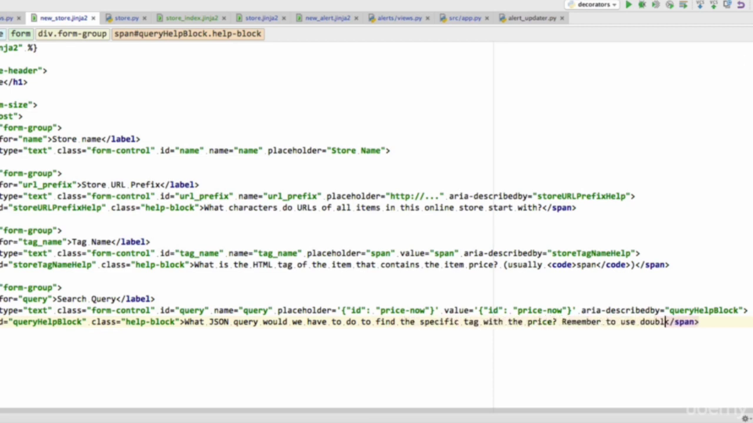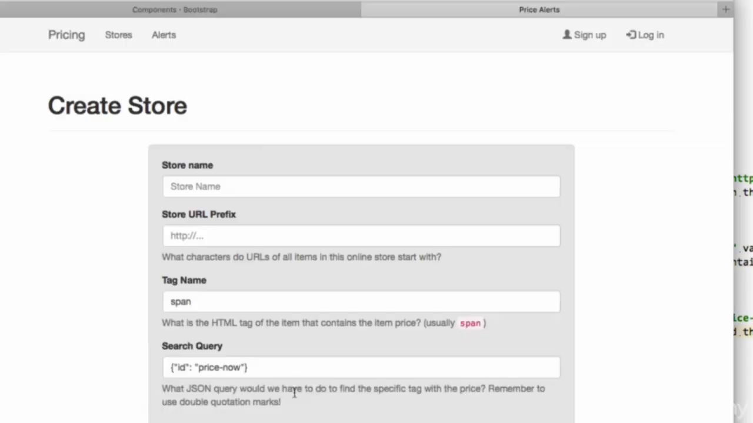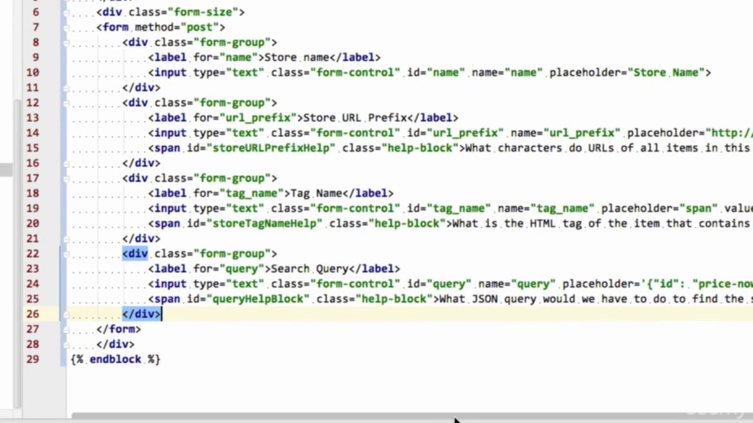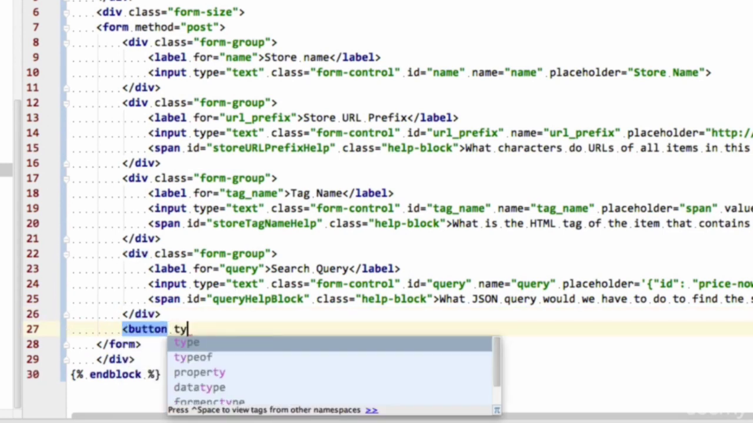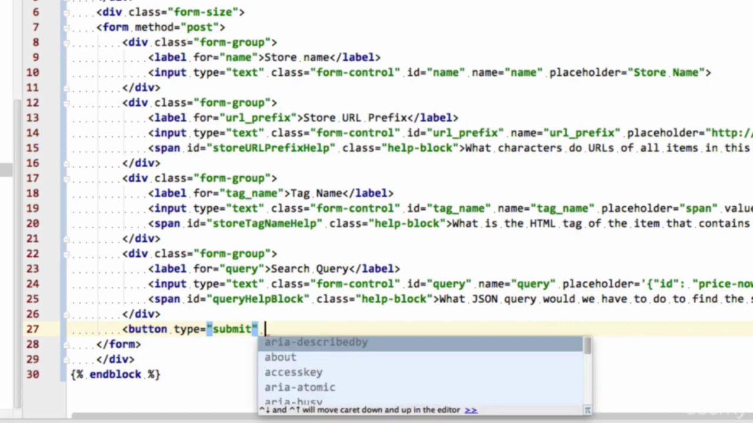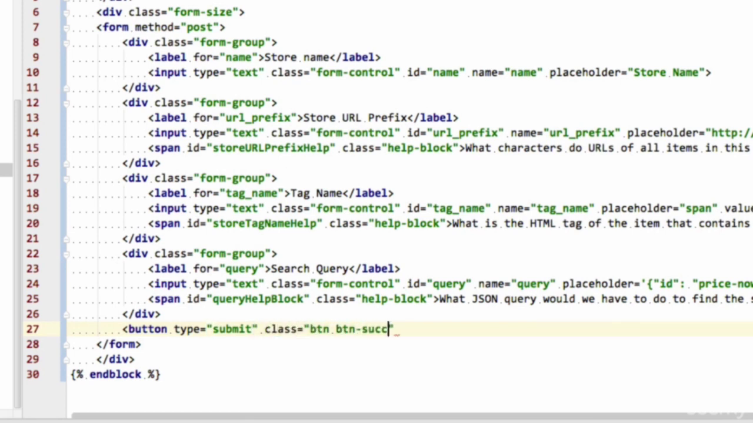Remember to use double quotation marks. Okay, so let's refresh, and there we go. Notice how the help field actually wraps around nicely. And the last thing we need is, of course, the button of type submit. And the class is going to be btn success.